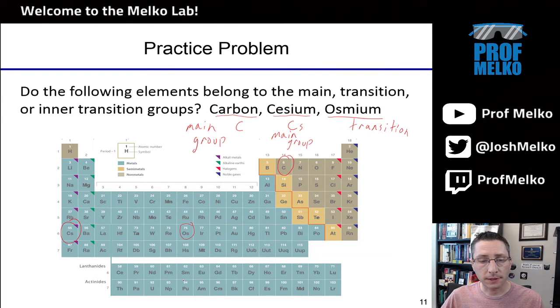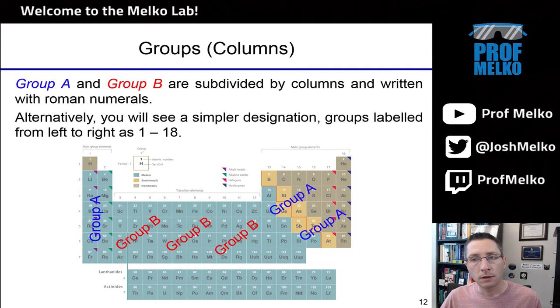If I asked for something like, let's see, plutonium, that would have been an inner transition element. Something down here in these last two rows at the very, very bottom, set aside from the rest of the periodic table. Now, instead of just dividing this thing up into groups, we also sometimes just number the columns.